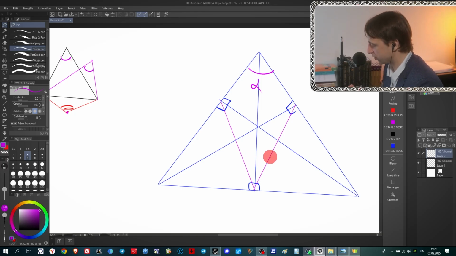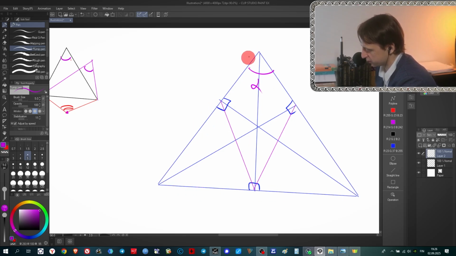Well, the answer is really very simple. If you know basic geometry, when you draw altitudes, you have a situation that this angle is similar to this angle, so this small triangle is similar to the bigger triangle. It means that this angle always equals this angle, and this angle always equals this angle. By the way, why is it true?